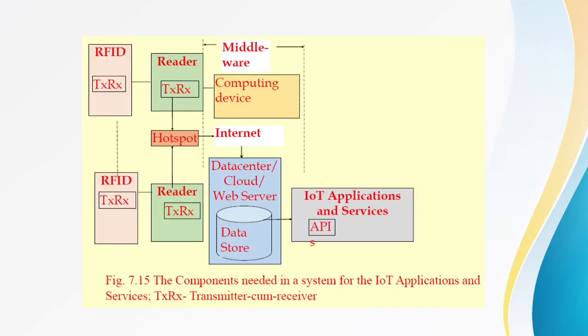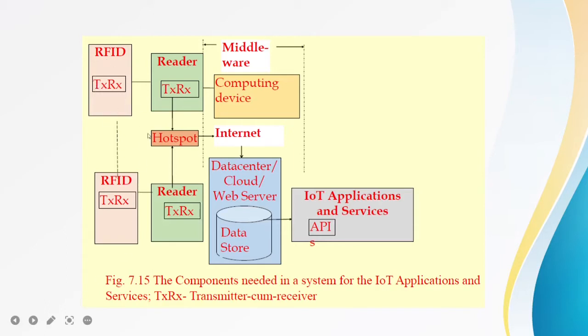Here is a simple diagram of IoT applications and services, which mainly make use of RFID. Here TX and RX are the transmitter and the receiver. Let us see that one by one. The RFID tag, TX and RX, can work as both transmitter and receiver.